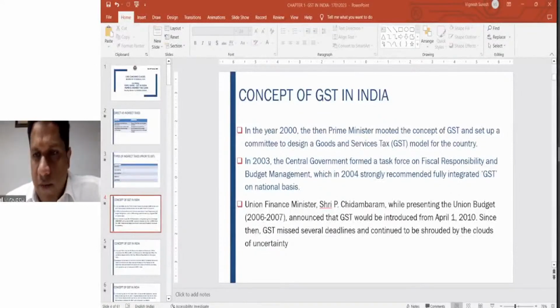The network seems low. Kaushiki, you can just check it from your side, because here the signal seems pretty good. If there is any network outage from my side, the CA Institute tech team will immediately tell me that it is low. So you can just try to check your internet once. I hope I'm audible to everyone.